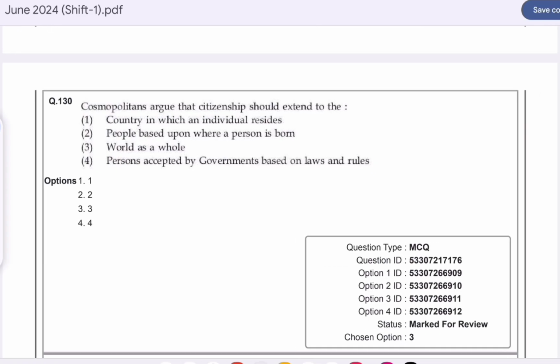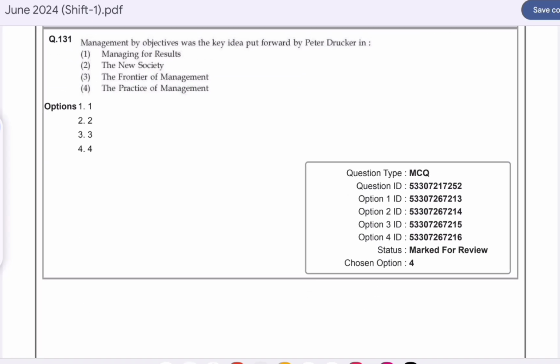Question number 130. Cosmopolitans argue that citizenship should extend to the world as a whole. Option C is correct here. Question number 131. Management by objectives was the key idea put forward by Peter Drucker, and option D is correct here: the practice of management.